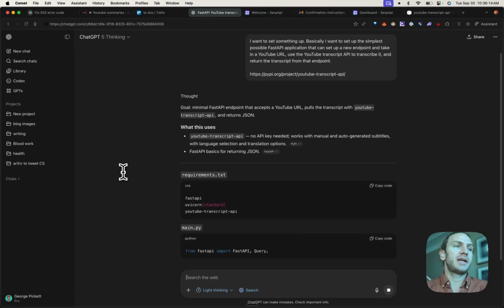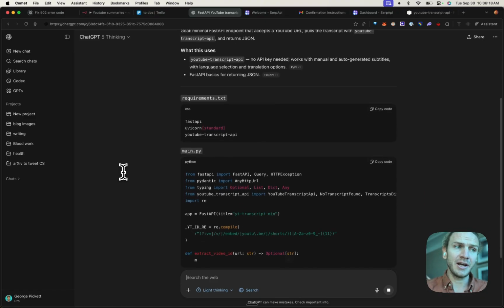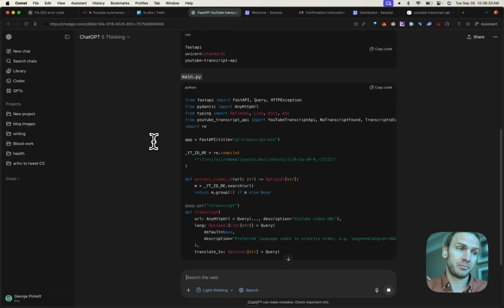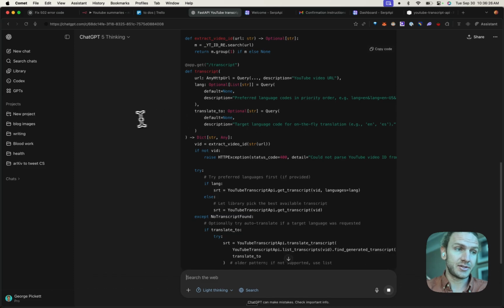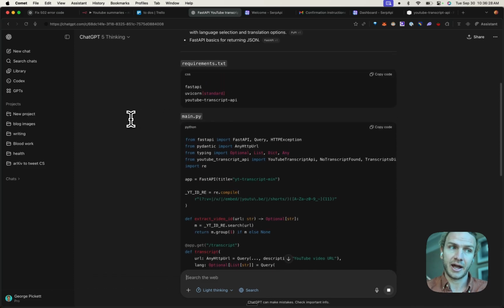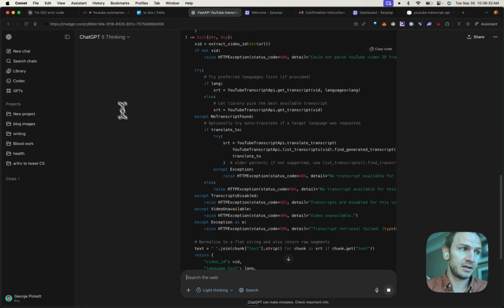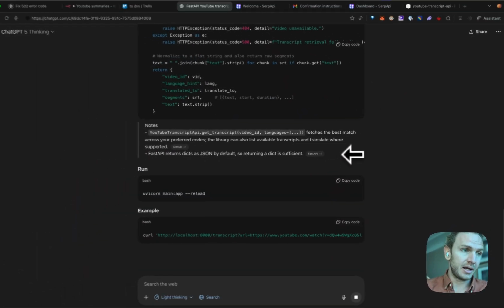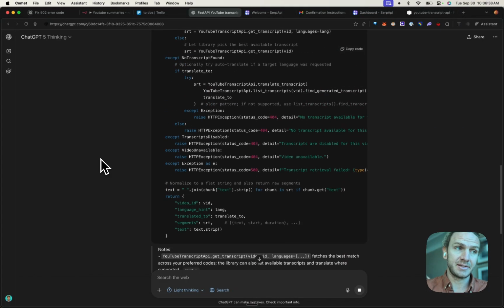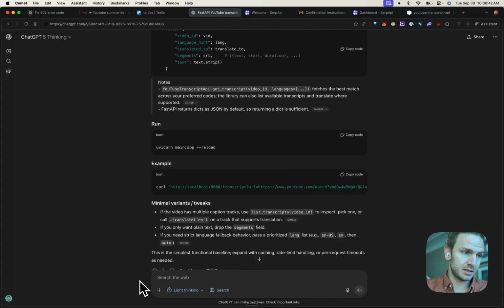Cool. So here, using ChatGPT, I'm getting an outline. Not really an outline, actually. This is going to give me pretty much a working Python app, which is going to connect to this transcript API. And so without any knowledge of really how this API works or anything, I'm most likely going to have a working app here. And I'm going to copy this and I'm going to paste it into Cursor in just a second.